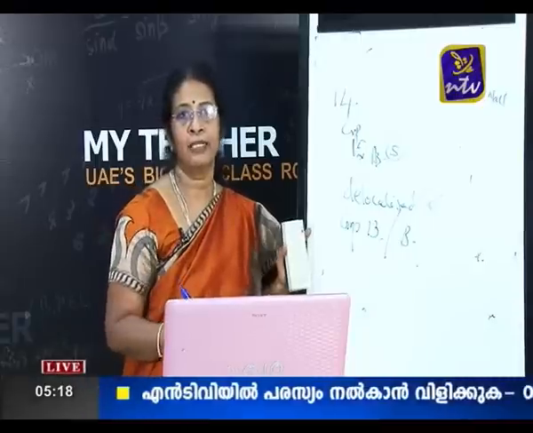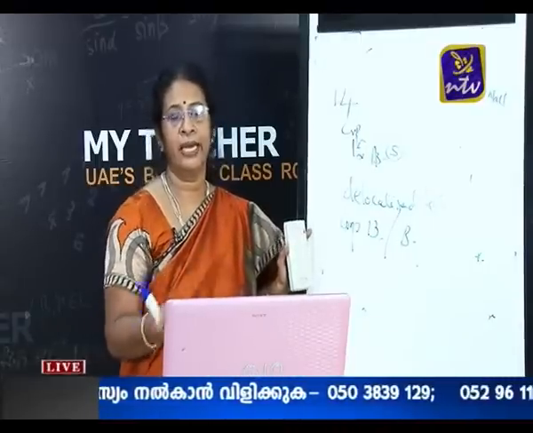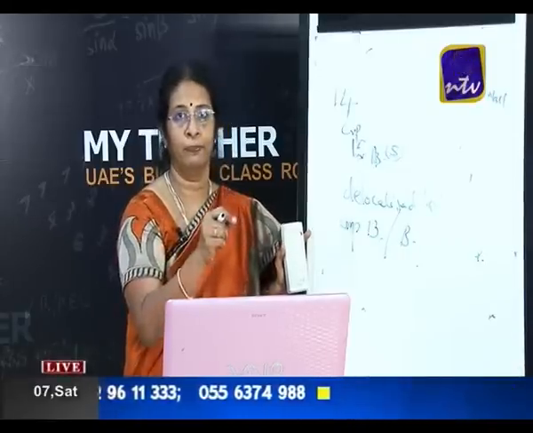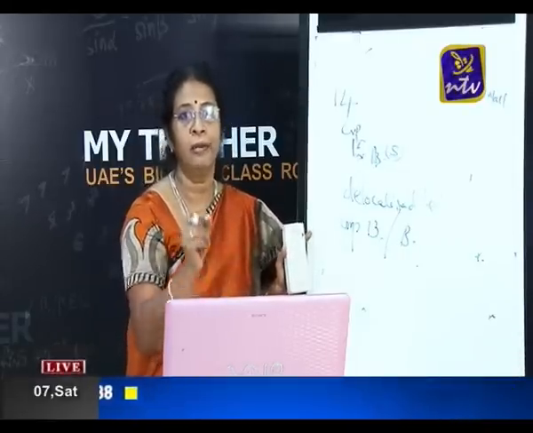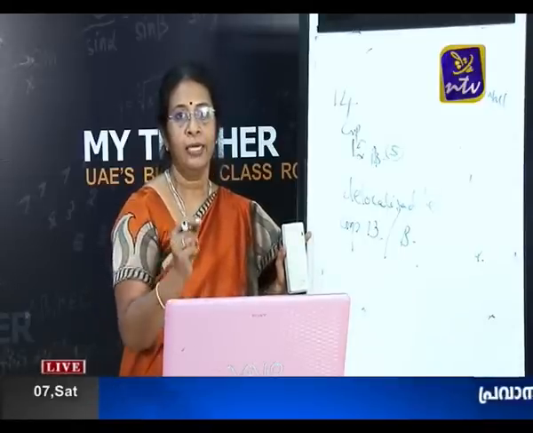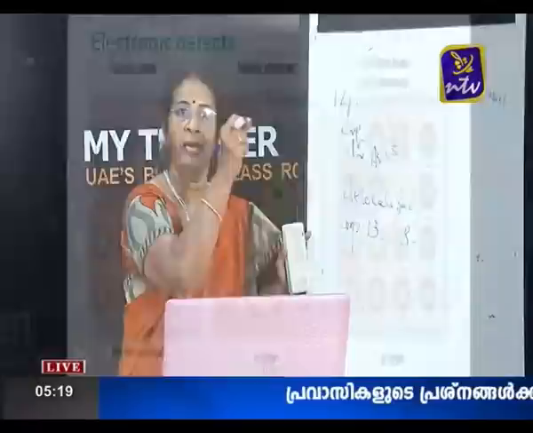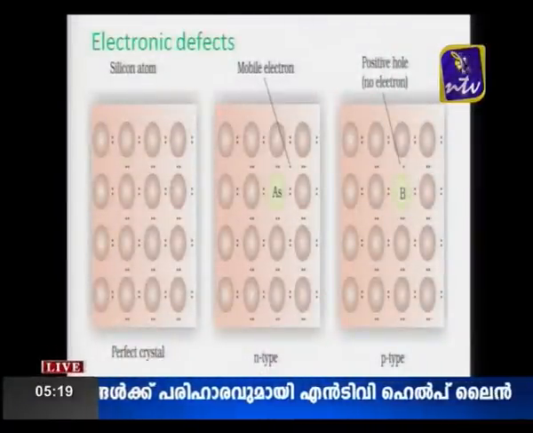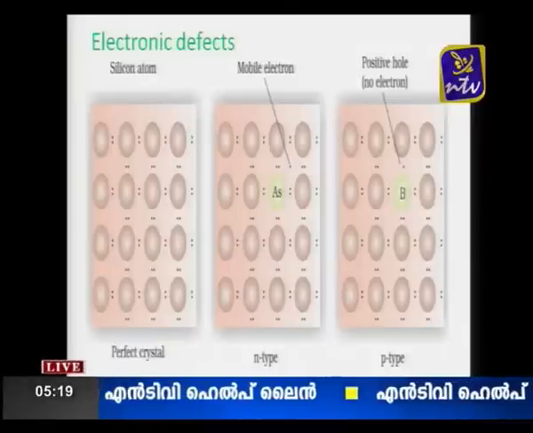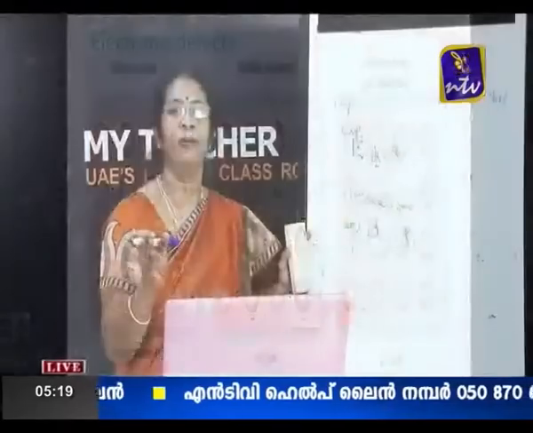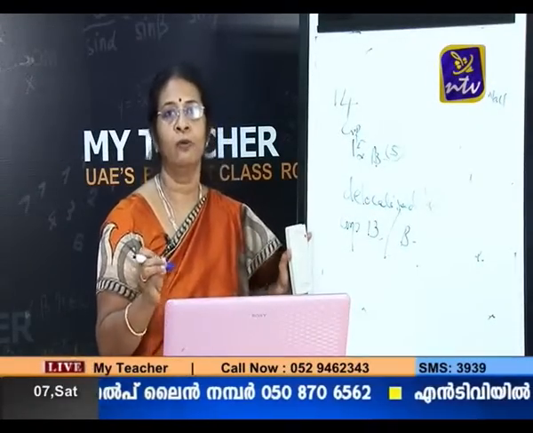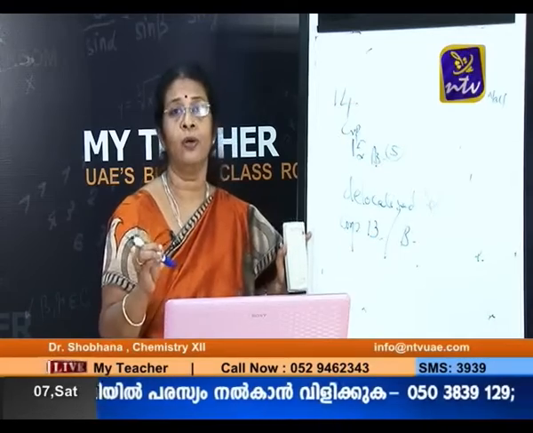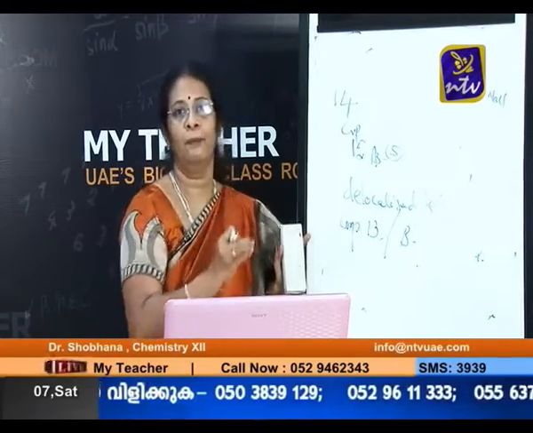Because when you keep this particular substance in an electric field, a positive and negative plate is there, what happens is an electron from the neighboring bond will jump into this positive hole, and this positive hole will be created in the place from where that electron is jumping. So, what actually happens is electrons are moving in one direction and this positive hole will move in the other direction. Electrons will move in one direction towards the positive plate, and the electron hole will be moving towards the negative plate.